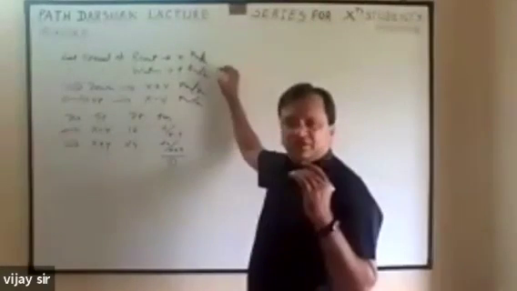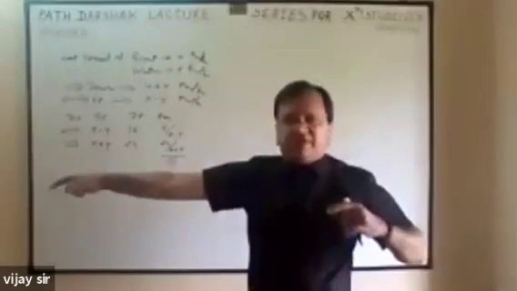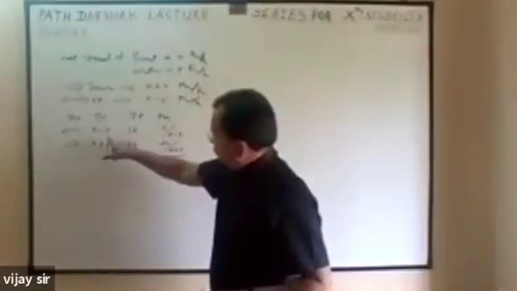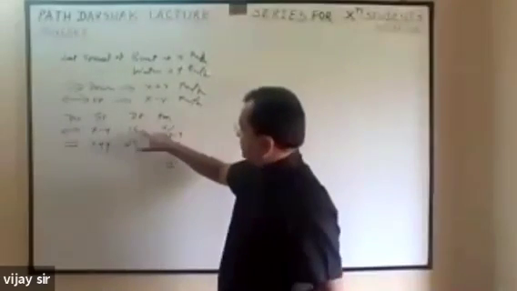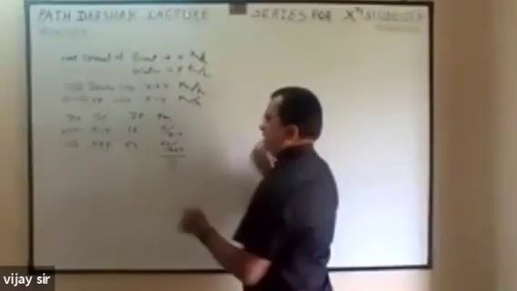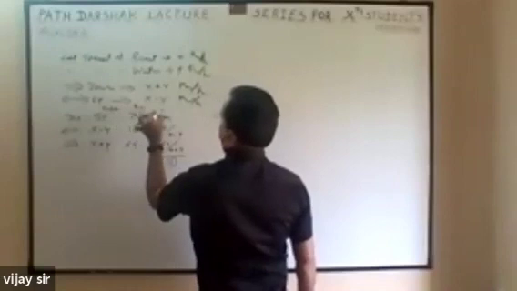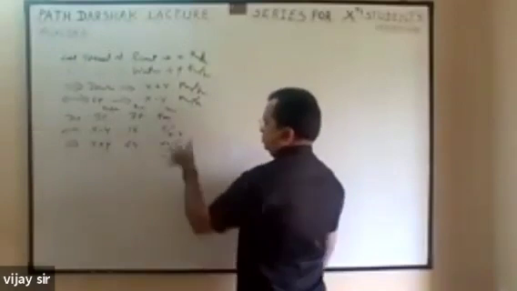Speed of boat is x, speed of water is y. If both are in the same direction, x plus y. If both are in the opposite direction, x minus y. So in the opposite direction, they have traveled 16 kilometers. In the same direction, they have traveled 24 kilometers. So these are kilometer per hour. These are kilometers. These are hours.